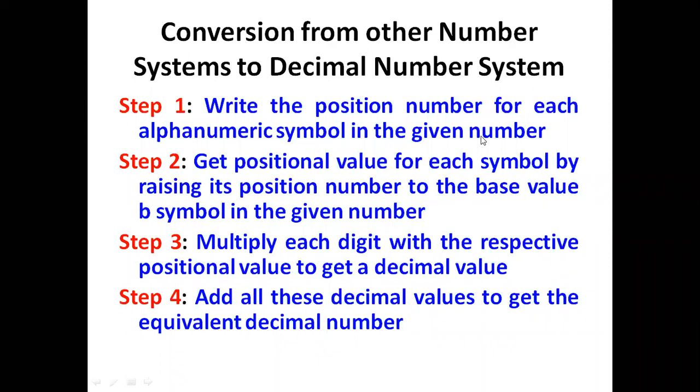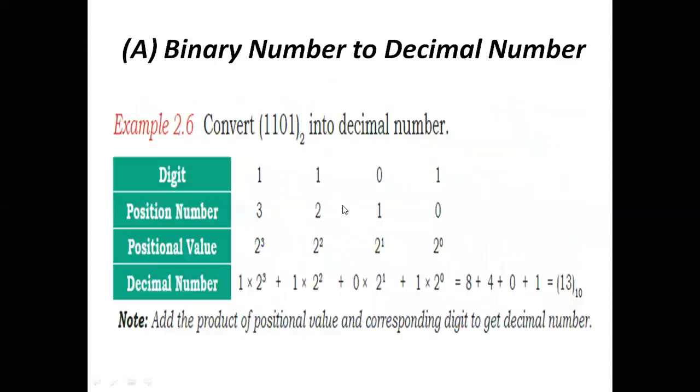Step 1: write the position of each alphanumeric symbol in the given number, and get the positional value for each symbol by raising the base value to its position number. Multiply each digit with the respective positional value to get a decimal value. After that, add all the decimal values to get the equivalent decimal number. We will convert from binary to decimal, octal to decimal, and hexadecimal to decimal.